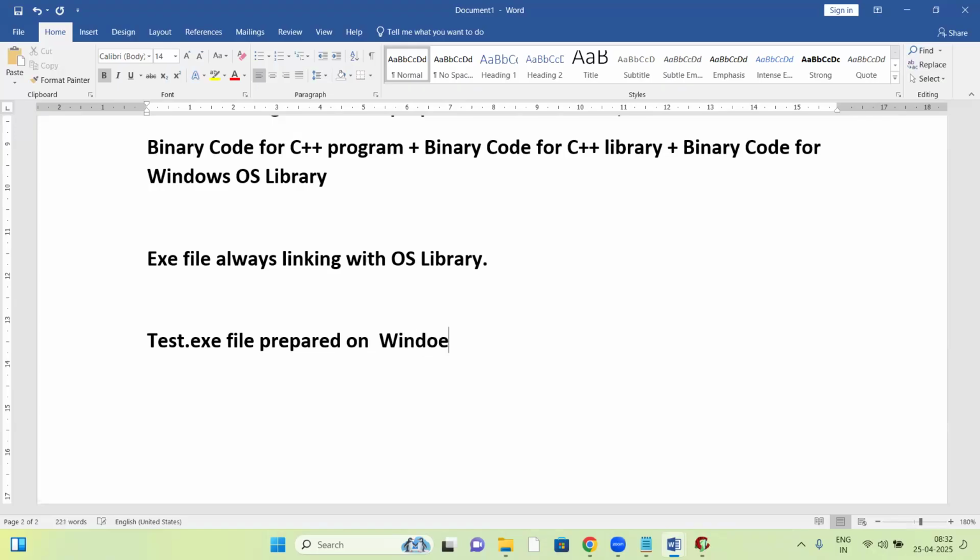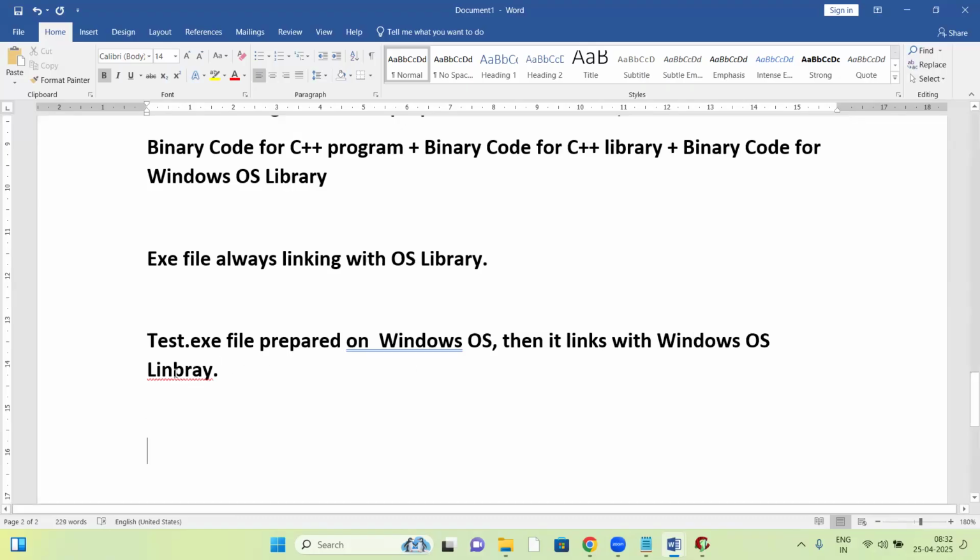Then it links with the Windows OS library.